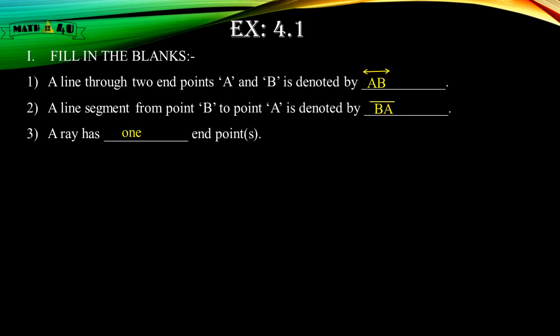Exercise 4.1. Fill in the blanks. A line through two endpoints A and B is denoted by AB, with a line drawn on the top and arrows put on both sides. Next, a line segment from point B to point A is denoted by BA. Above that, since it is a line segment, just draw only a small line without arrows. Next, a ray has one end point.